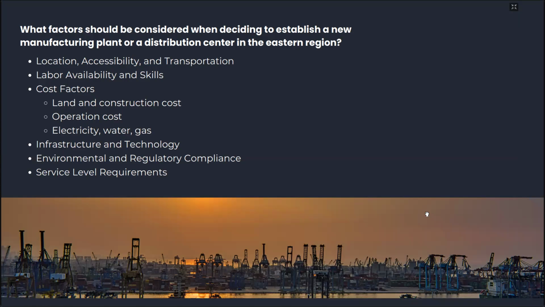Based on the case study, what factors should be considered when Indofood is building a new manufacturing plant or a distribution center in the eastern region? The first is location, accessibility and transportation. Location needs to be considered because if the location is too far, for example too far from the port, the transportation cost will be high. And then the accessibility of the new manufacturing plant or DC.